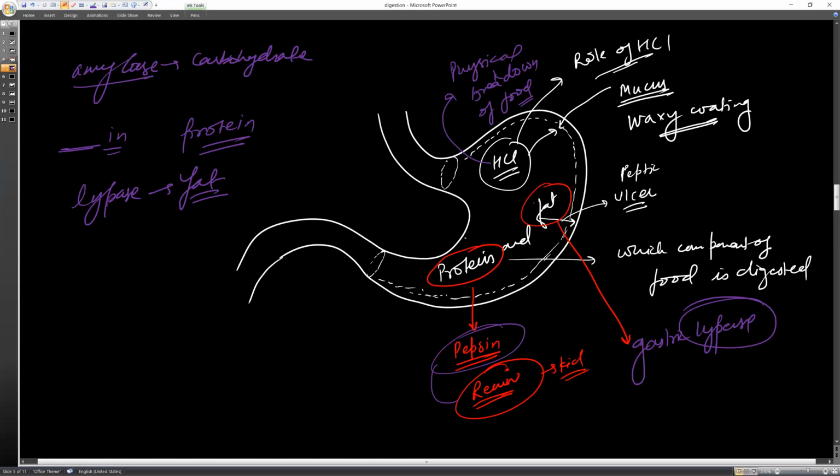Actually, these protein digestive enzymes work in a specialized medium, here in the stomach and also in the small intestine. So the stomach pepsin works better in acidic medium. So this HCl provides acidic medium.